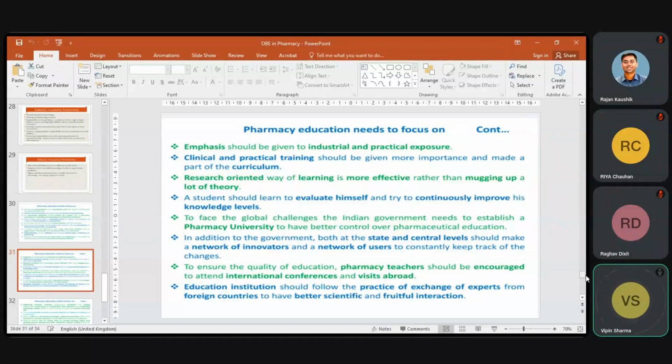governments have taken different initiatives: collaborative projects, interdisciplinary projects, interstate or international projects. Such calls are welcome from researchers of different countries by DST, by DBT, by ICMR. A number of calls are available in which we can apply, and we can create a good environment of education and research in our academic system.